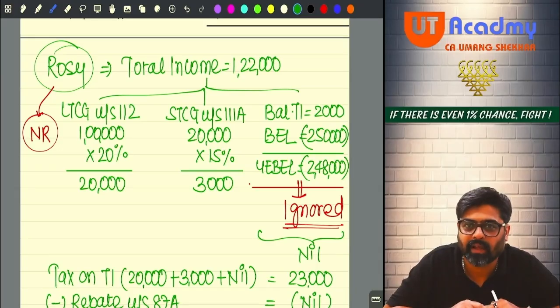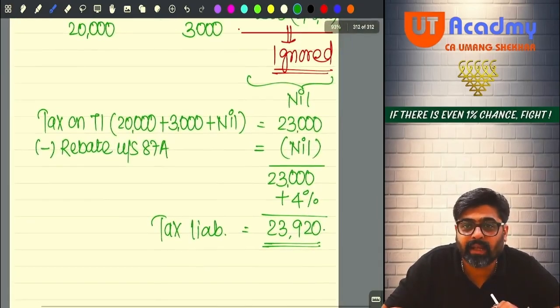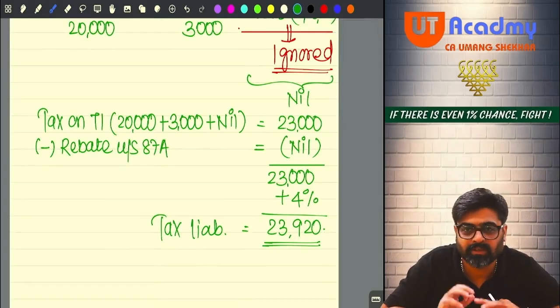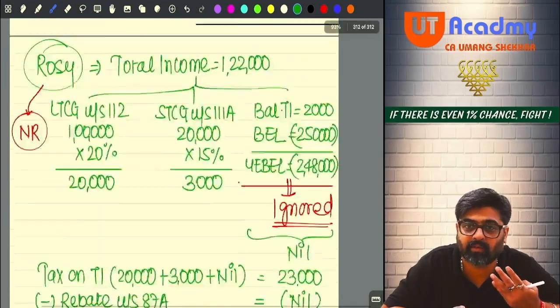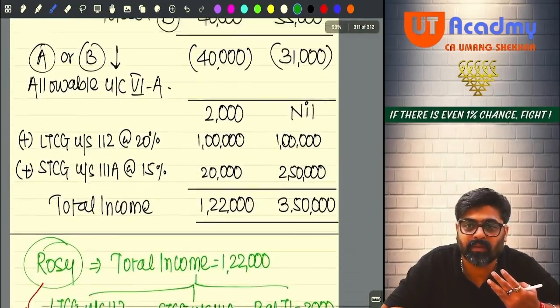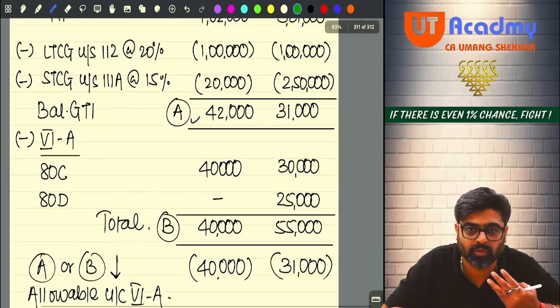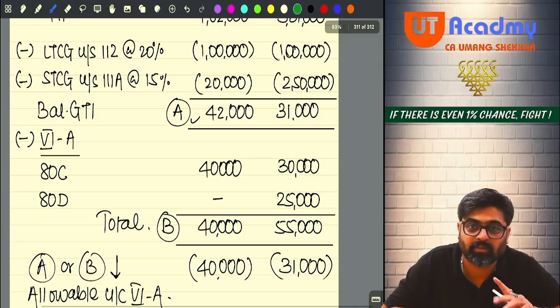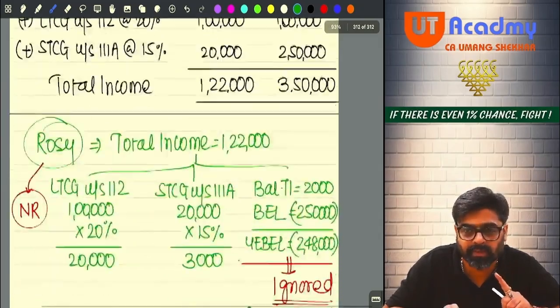Second mistake can happen here. Third mistake can happen while taking the rebate. Avoid all these mistakes. If you get 23,920, the first mistake itself was in life insurance premium, which you would not have taken. Yes or no? So there are 4 places, in only one case, there are 4 places where you could have committed the mistake. Okay, please avoid all these mistakes.